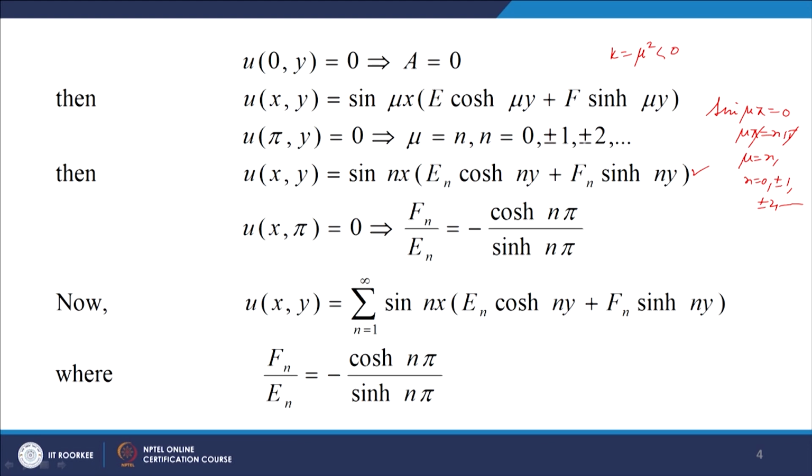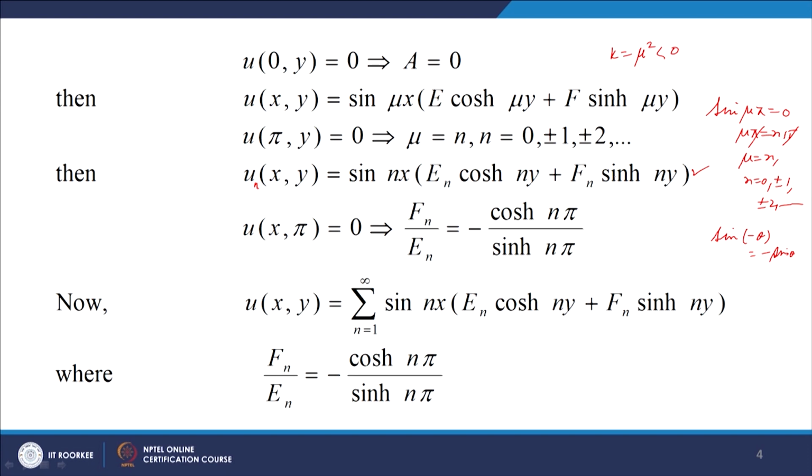But if you take n equal to minus 1, minus 2 and so on, then we know that sin(minus theta) is equal to minus sin theta. So, negative values of n will not add any other solution, only the constants will be changed, they will be replaced by new constants. So, negative values do not give any new solution, therefore, we only consider n equal to 1, 2, 3 and so on. So, for each value of n equal to 1, 2, 3 and so on, u_n(x, y) is equal to sin nx (e_n cos hyperbolic ny plus f_n sin hyperbolic ny).